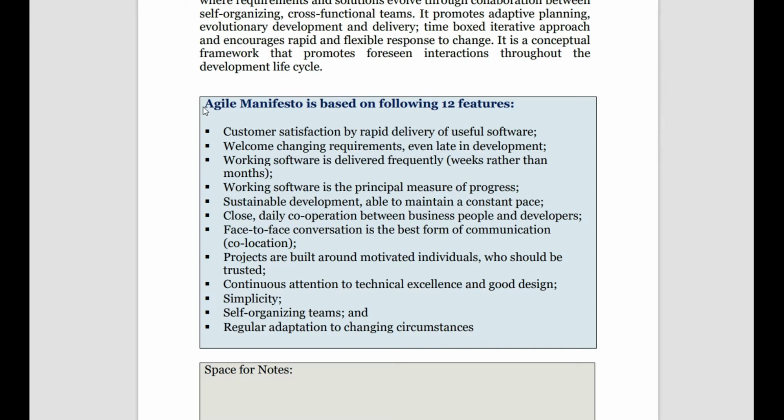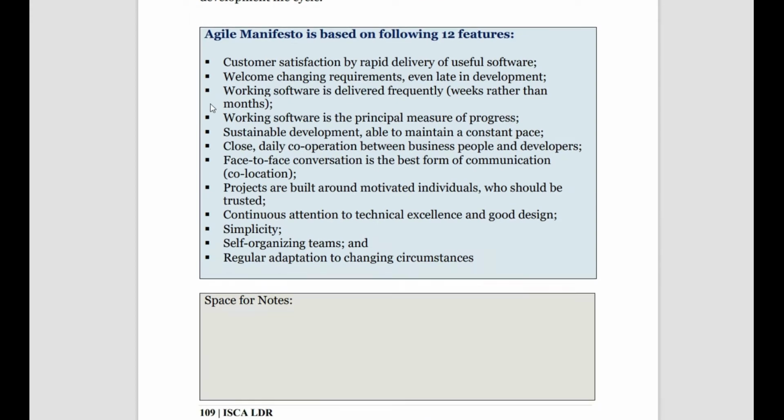Then sustainable development, the ability to maintain a constant pace. Then close daily cooperation between business people and developers, and face-to-face conversation with the members of the team helps them to know the customer requirement and then complete it, right? Then projects are built around motivated individuals who should be trusted. Continuous attention to technical excellence and good design. It offers simplicity in following up the project. Then self-organizing teams and regular adaptation to changing circumstances. So these are the agile manifesto principles generally followed for developing systems through the agile method.